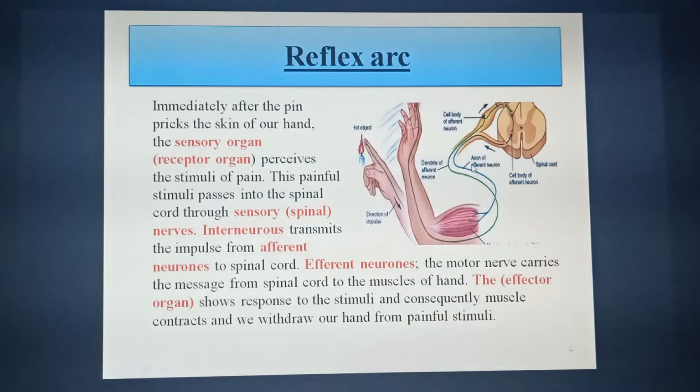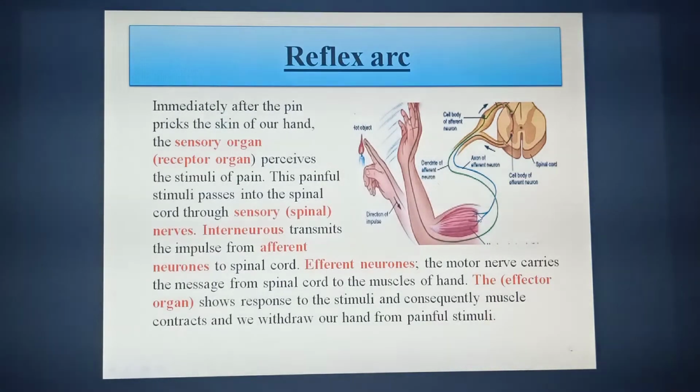And due to these stimuli, which are transmitted from the spinal cord to the muscles, we withdraw our hands due to contraction of muscles. And this is the sudden action, immediate action. This action is done by the direct involvement of the spinal cord without conscious thought, without direct involvement of the brain.